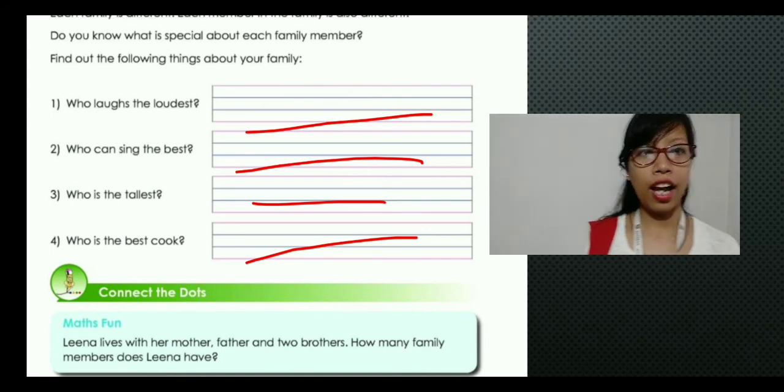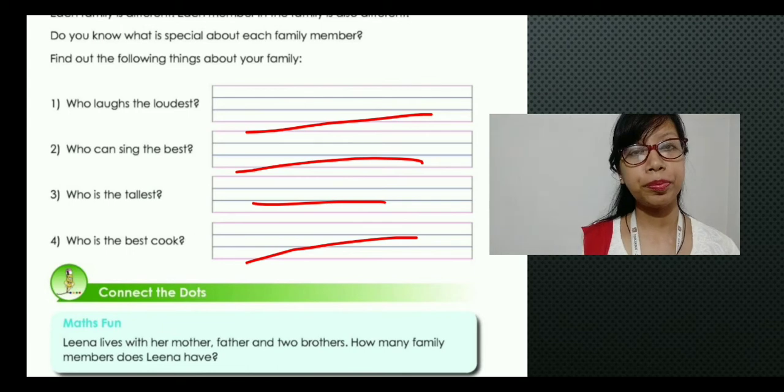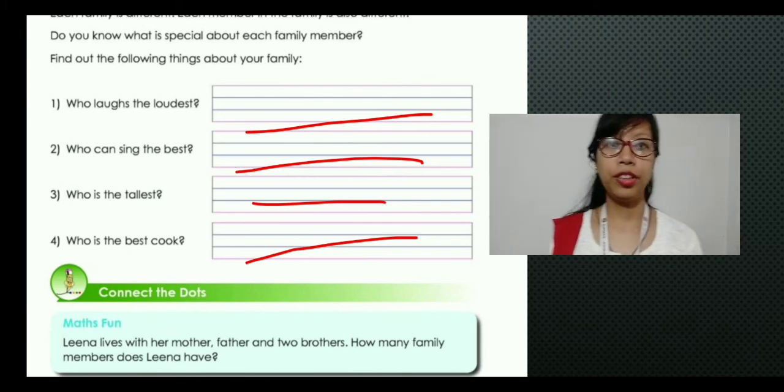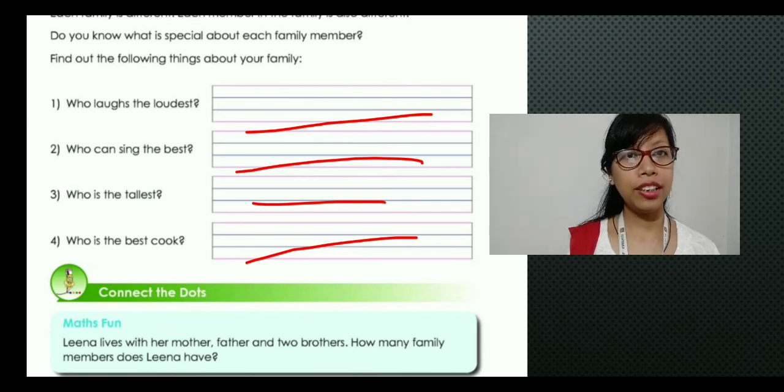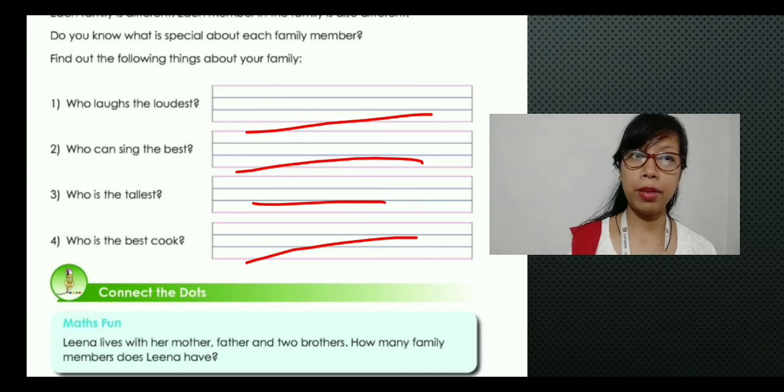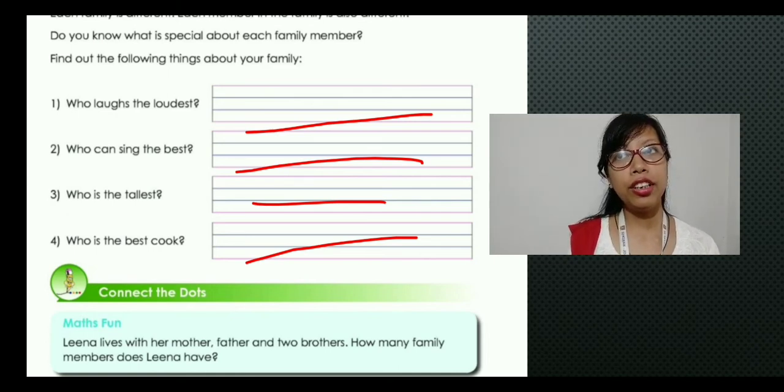So here we have completed our chapter today. So what we did today is, yes, the roles of the family members, right? Each of the family members has different roles to play, and with these roles, the family actually binds together.